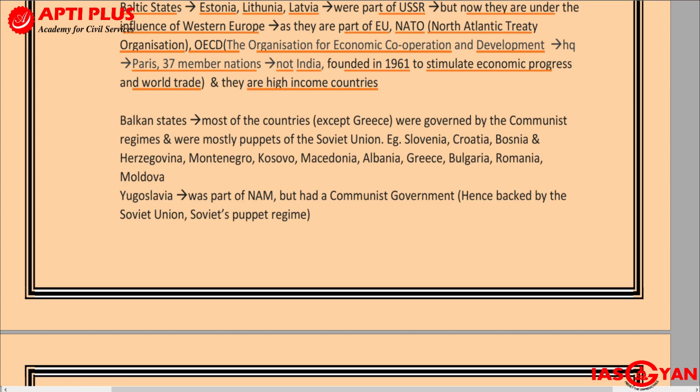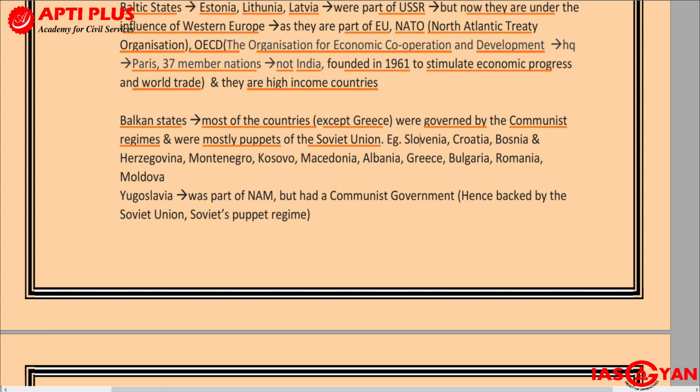Now moving on, another term that you will be hearing is Balkan states. Most of these countries, except for Greece, were governed by communist regimes, and they were mostly puppets of the Soviet Union. So what are Balkan states? They were mainly those countries under the influence of Soviet Russia, all of them had communist regimes, and they were mostly puppet regimes. Puppet regimes means they were basically acting on behalf of the Soviet Union or USSR, except for Greece.